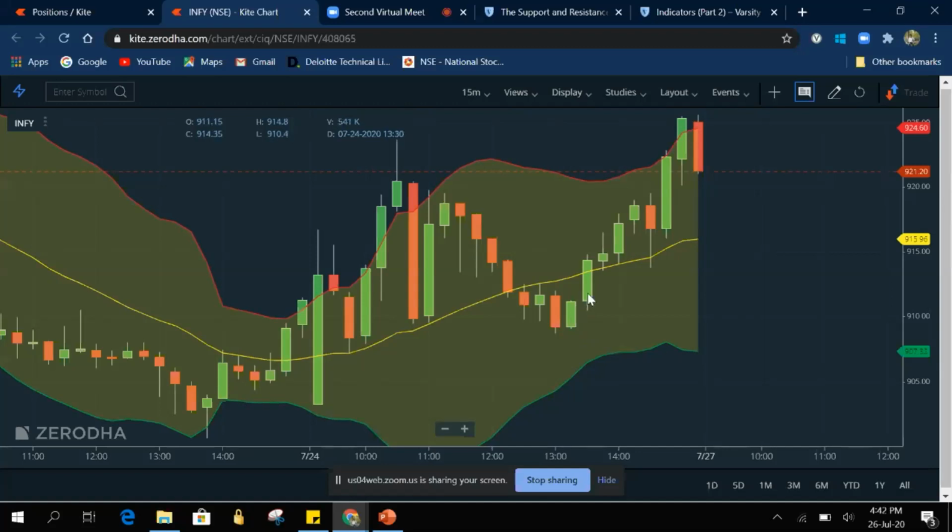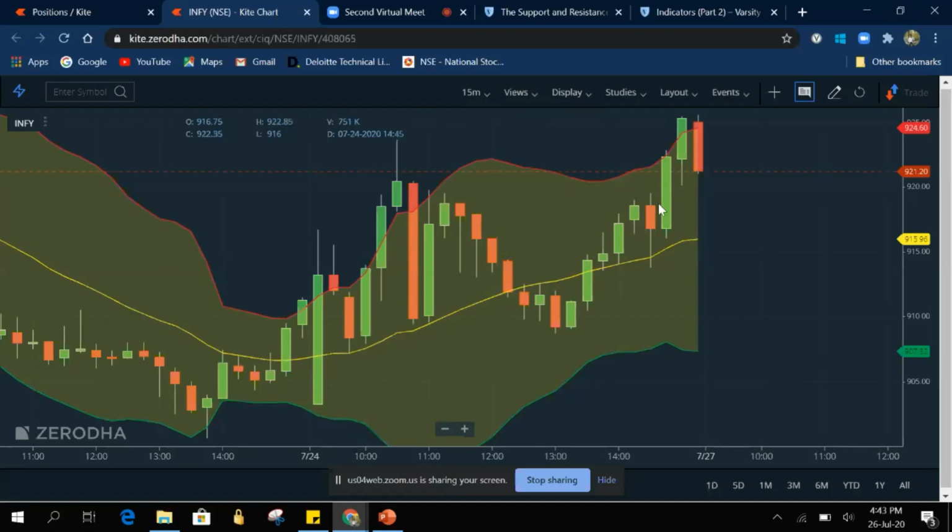Yes, now we can see the green candle has crossed the yellow line, which means whenever the price or the stock starts making candles above the yellow line, it indicates bullish. Now here, as and when it crosses the yellow line, we can take a long position here. So that means now our target will be the next red line here. Since it has crossed the yellow line, we are very much sure that it will go up and will hit the red line. So now we started here, it moved up, and again it moved up.